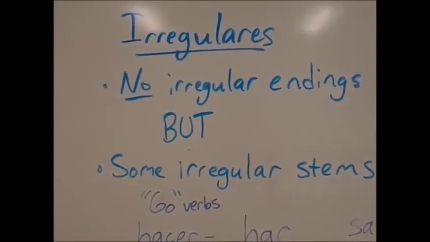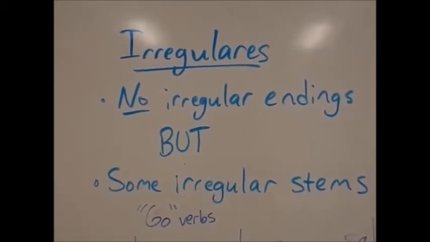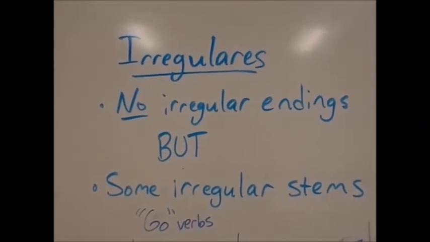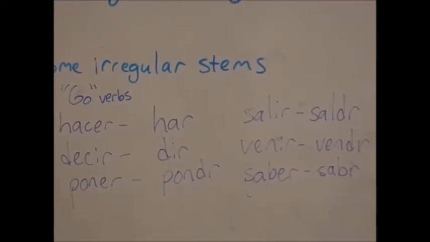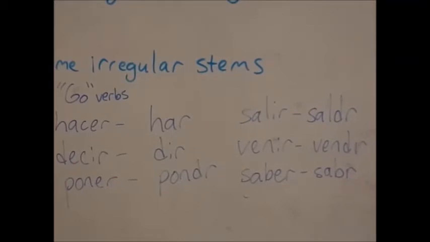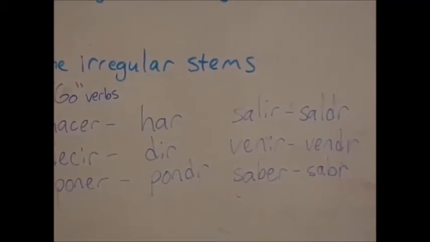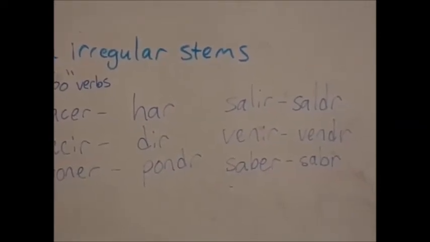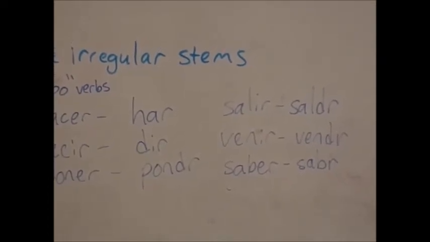But there are a few verbs that have irregular stems. These are the verbs that are go verbs in the present tense. Let me show you. The irregular stem of hacer is har. Decir is dir. Poner is pondr. Salir is saldr. Venir is vendr. And saber is sabr. They're much easier to say when you have an ending afterwards.